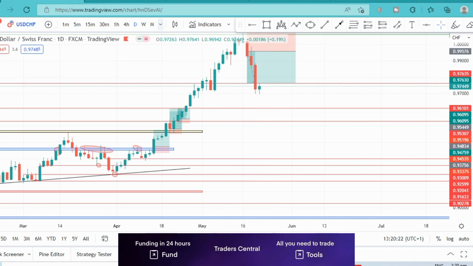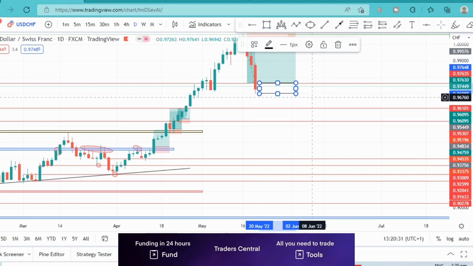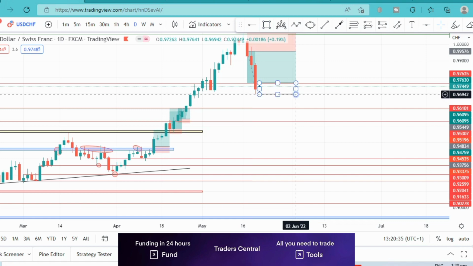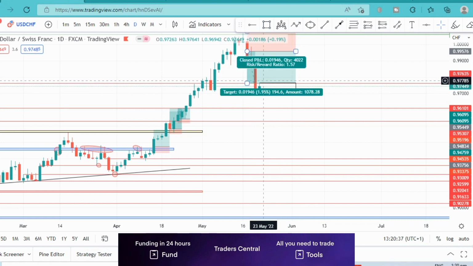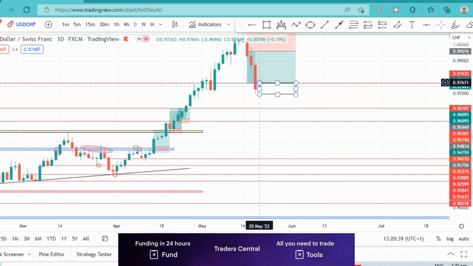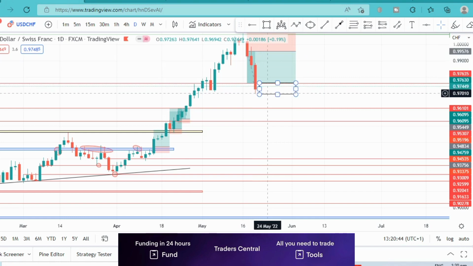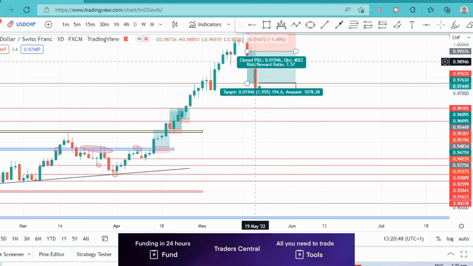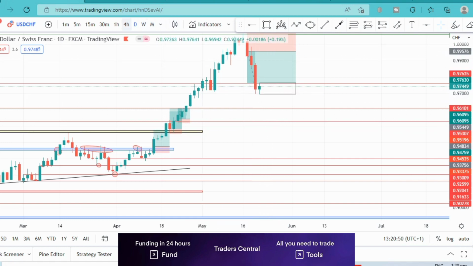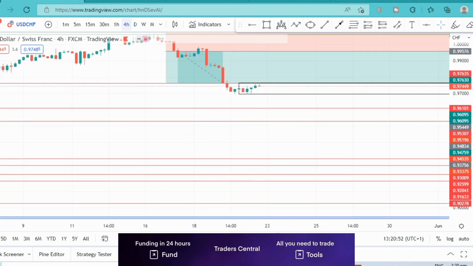But again, for us to be able to trade it, we can trade the inside bar. Okay, so our high here at the high of the candle, and then the low of the candle as well. And then we're waiting to see how price breaks. So if price breaks above this area on the daily time frame and closes above it, then most likely the price will continue to the upside. And if on the daily time frame it closes below it, then we expect price to continue to the downside. So that's what we expect from the inside bar.